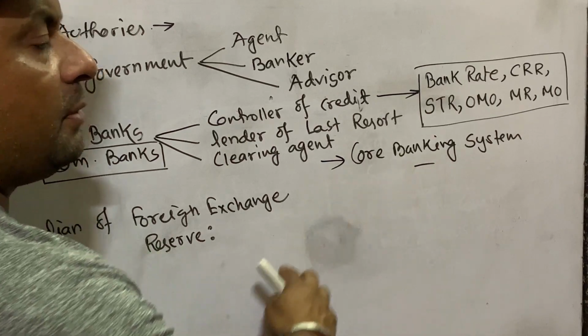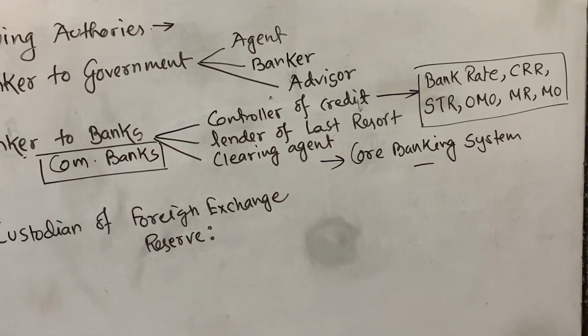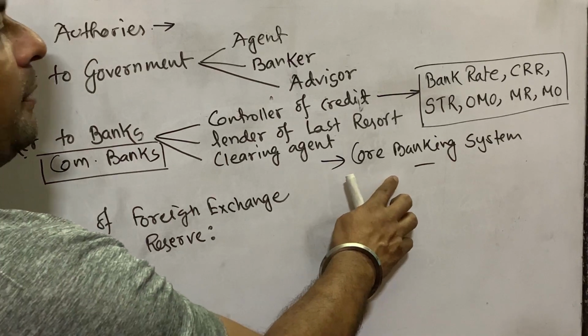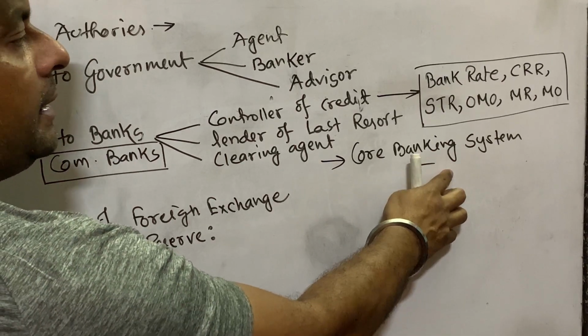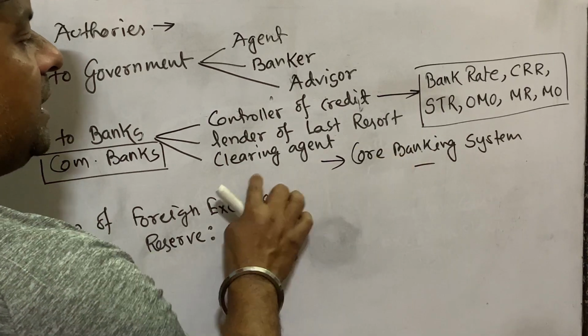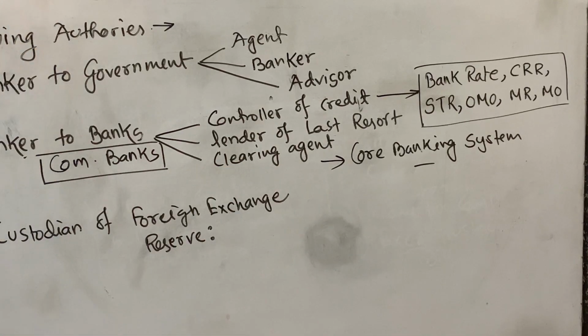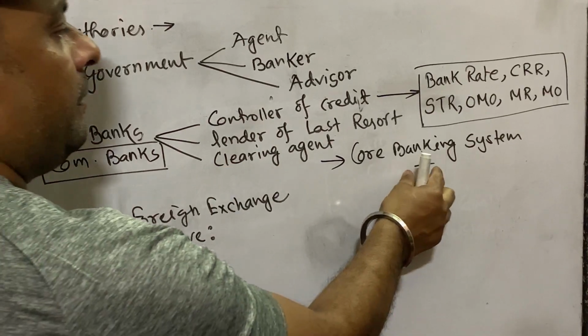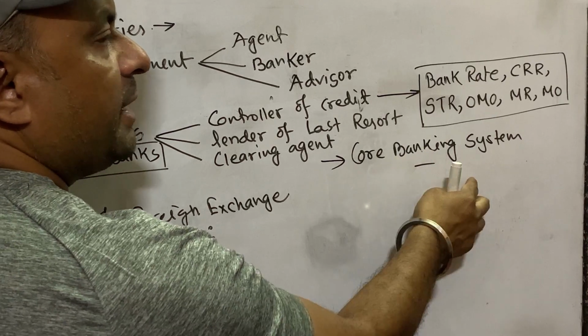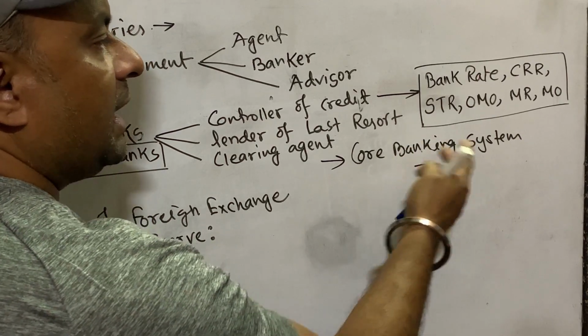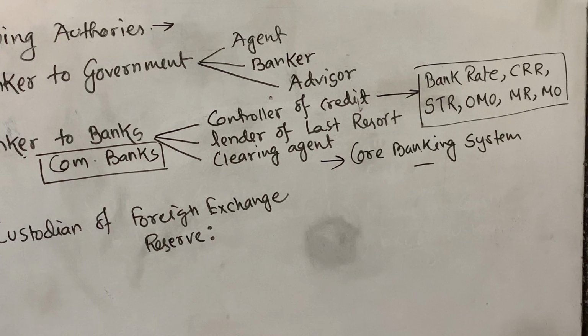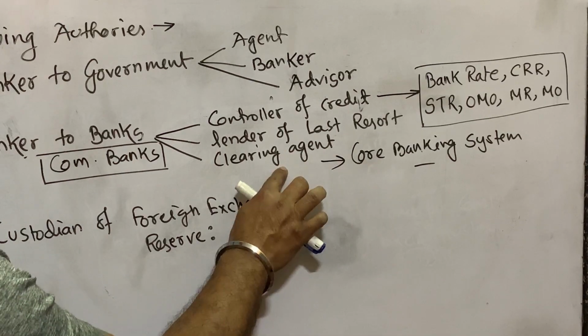We can deposit our money in any account, any bank, and we can also withdraw money from any bank anywhere in the country. This is possible by using the clearing house function of the central bank. Central bank transfers funds from one bank to another and collects funds from one bank to another. This is core banking system or clearing house function.